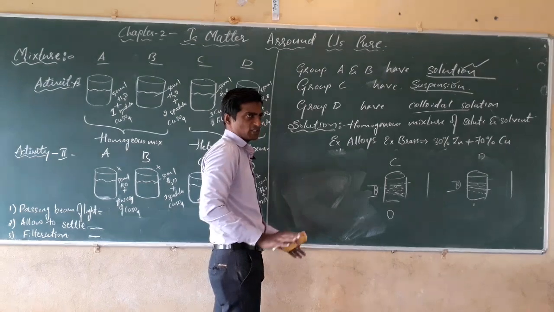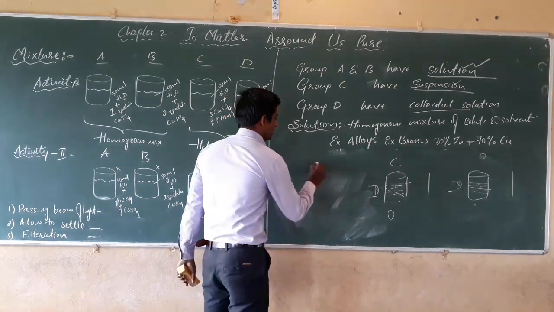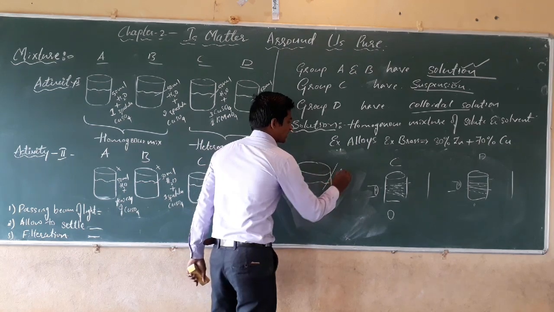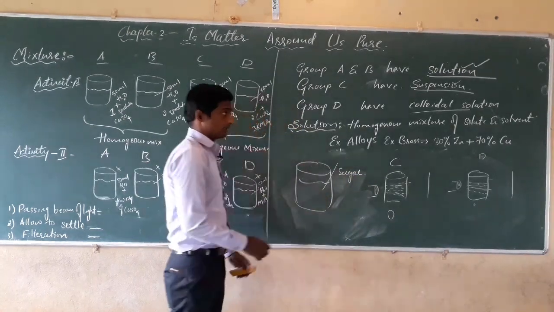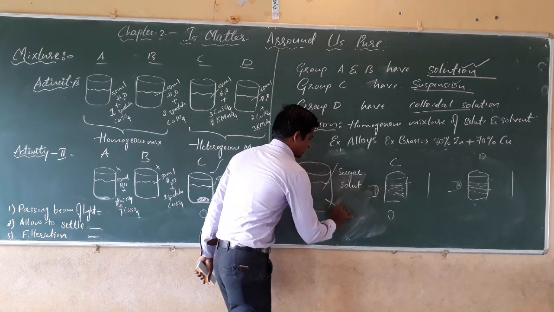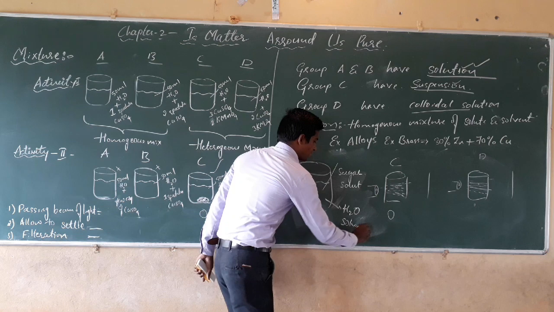You know that in a homogeneous mixture the constituents are not visible and cannot be separated. See here, we have taken a beaker of water and added sugar. The sugar diffuses. That is, sugar is the solute, and the water is called the solvent.